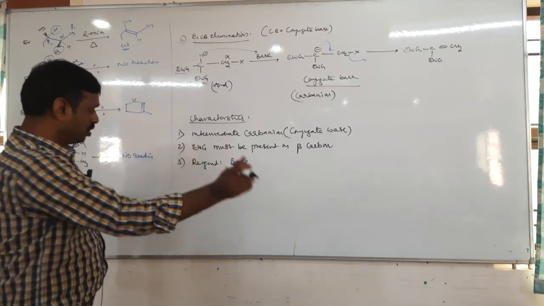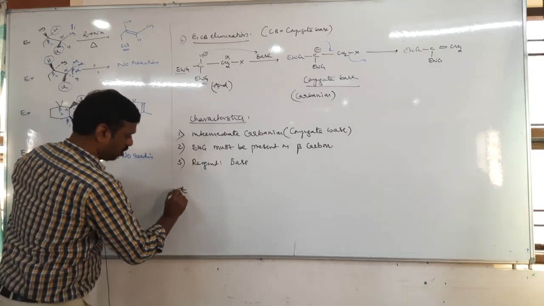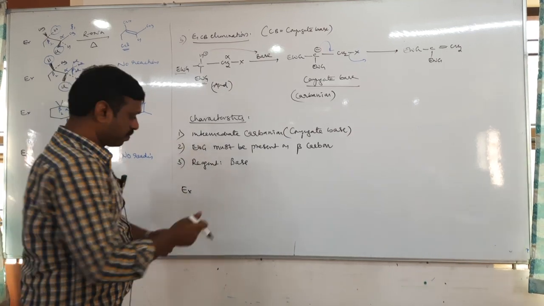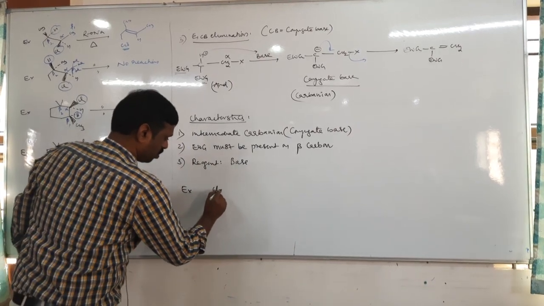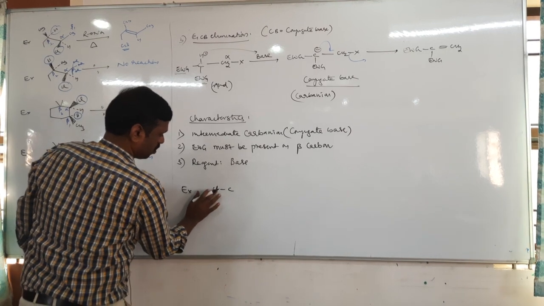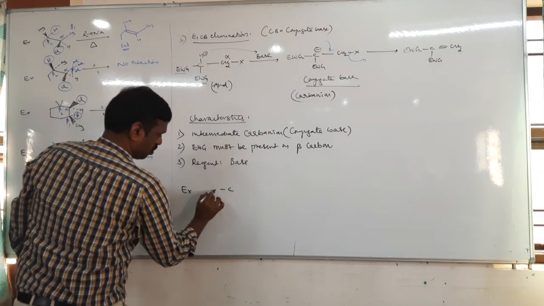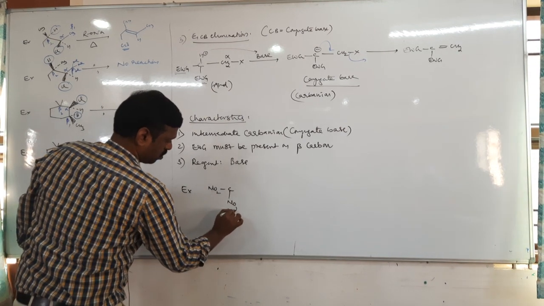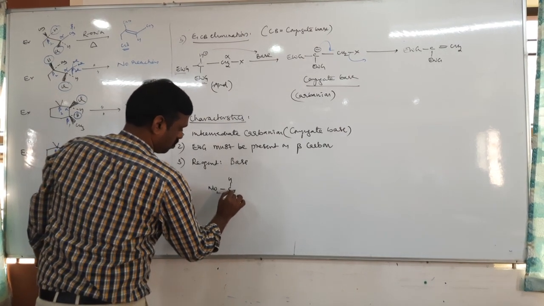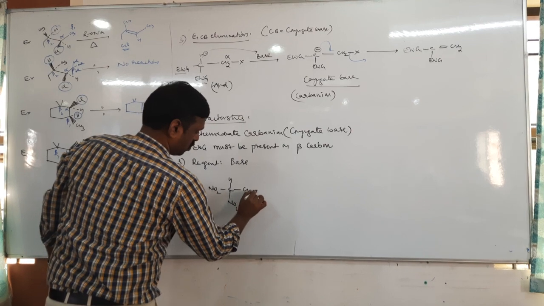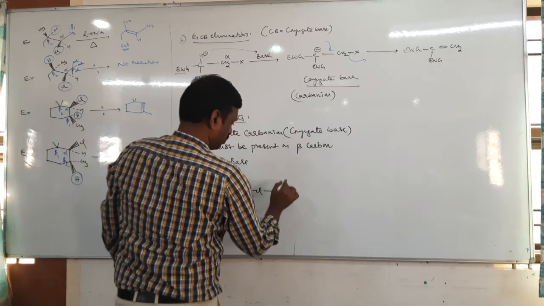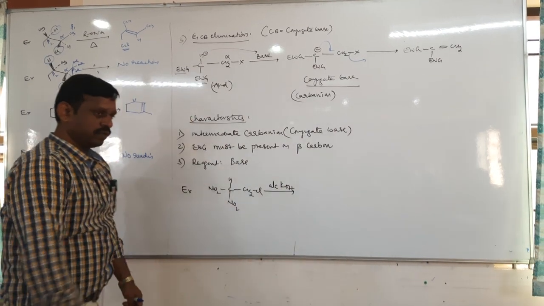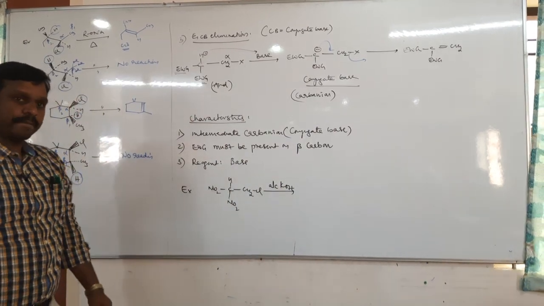Okay. For example, a question is like this: which of the following is an E1CB? So options will be given like that.